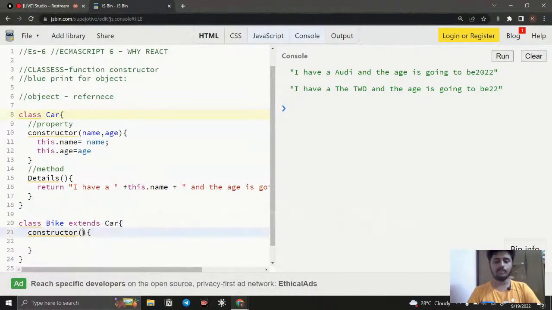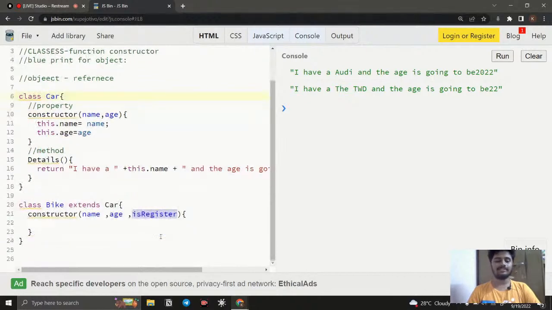Then here you can mention whatever you need. For example, I need name, I need age, and I'm going to add some more, right? For example, instead of name, age, I just say a boolean value, is registered. Register. So this is going to contain a boolean value.